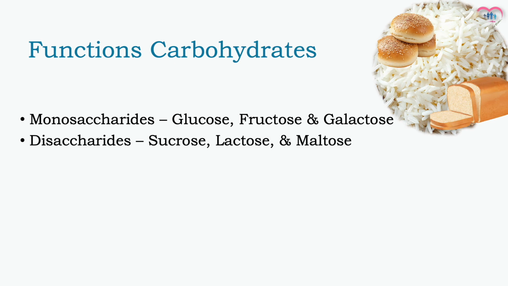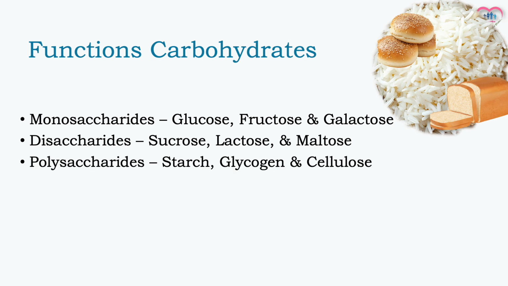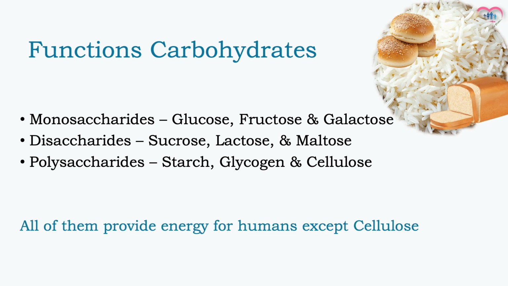Then, disaccharides, which include sucrose or table sugar, lactose, which is found in milk, and maltose. They provide energy slowly. Polysaccharides make up the third category. This category consists of starch, glycogen and cellulose. When you ingest starch, it takes time to be digested, absorbed, and used as energy. The liver stores glycogen as a reserve of energy. Although cellulose is a carbohydrate, humans cannot digest it. So all of them provide energy in different ways except cellulose.